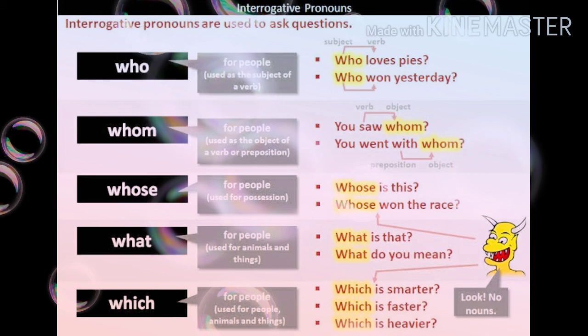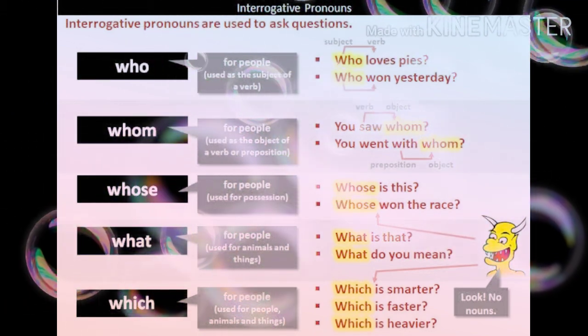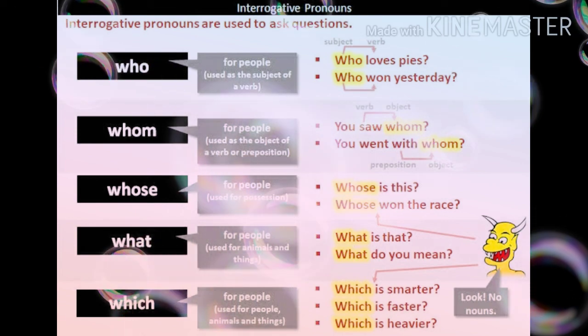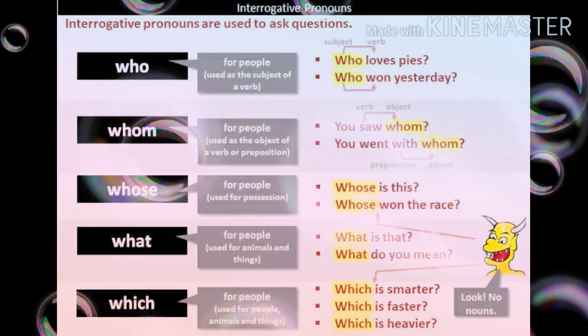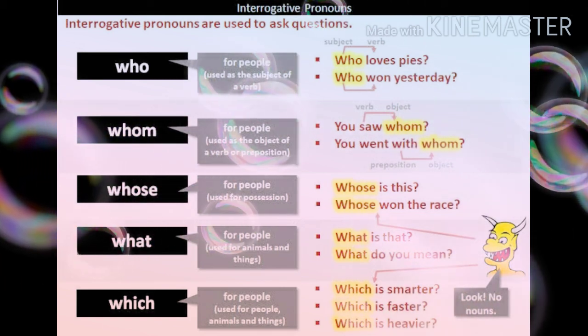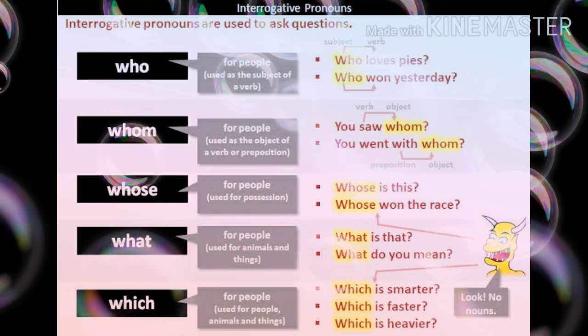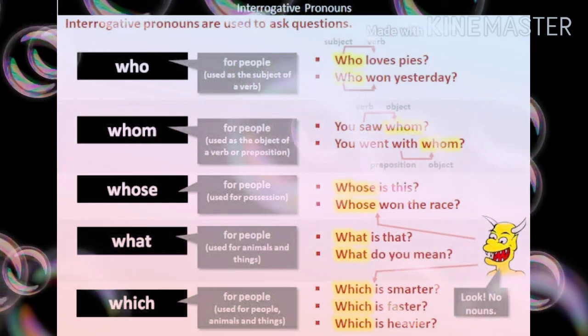Children, few more examples are given here. Just try to understand them. Here I am reading only the first one. The second one you will read on your own. First one, who loves pies? You saw whom? Whose is this? What is that? Which is smarter?